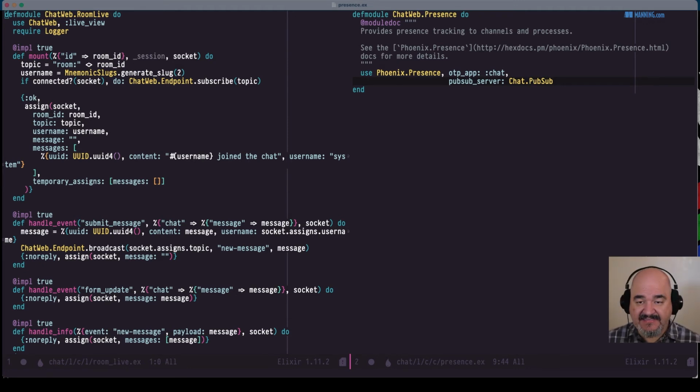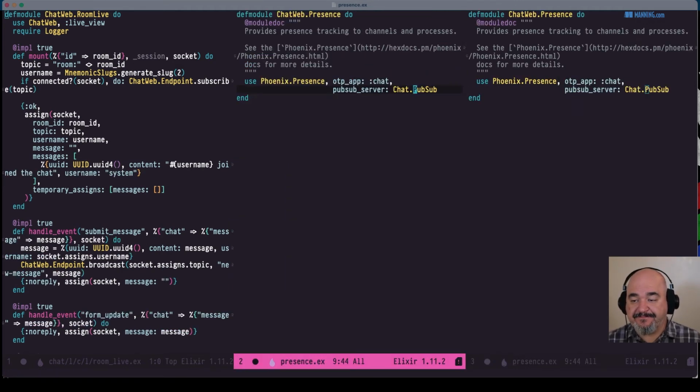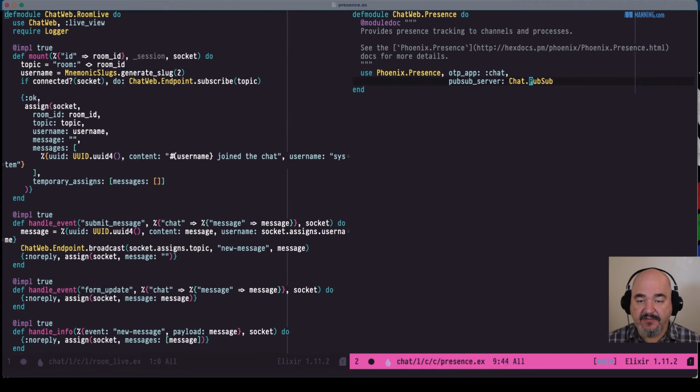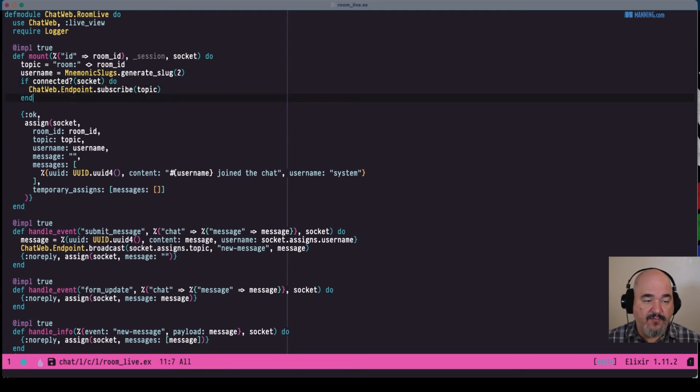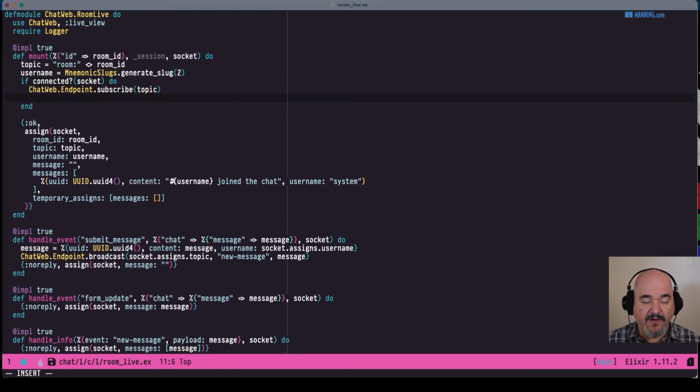All right, now that we have it, let's use it. To use it, whoa, I'm going to close a window, not start one. We need to do something in mount here. Let's expand this if connected. So instead of just one thing, we're going to do a couple different things. First of all, we're going to subscribe to the topic, but we're also going to announce our presence. That's a good way to say it. We're just going to tell presence we want to start tracking it. And we're going to say ChatWeb.Presence.